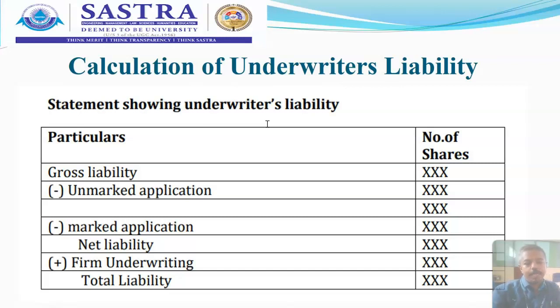Now let me take you to the problem model. What we are going to discuss is how to calculate the gross liability, how to take the net liability, and how to come to a conclusion on the total liability, which we will look at in this particular sum on underwriter's liability.